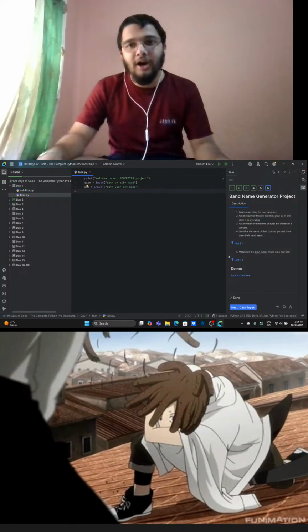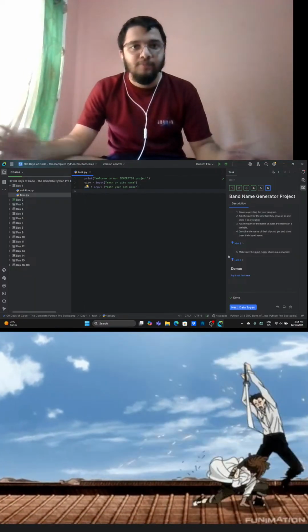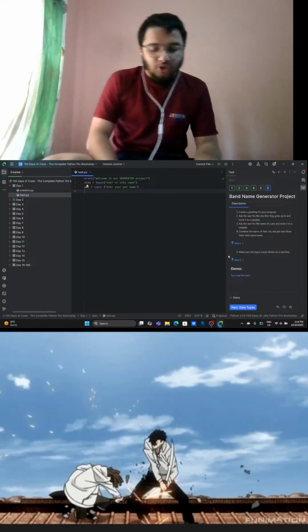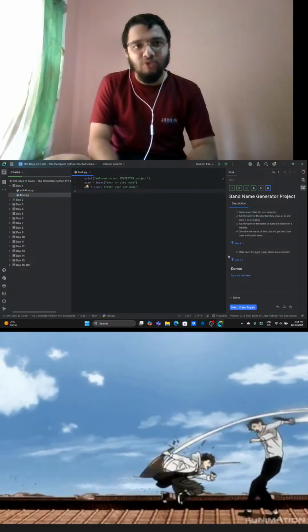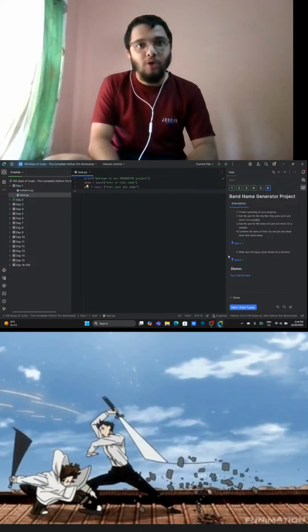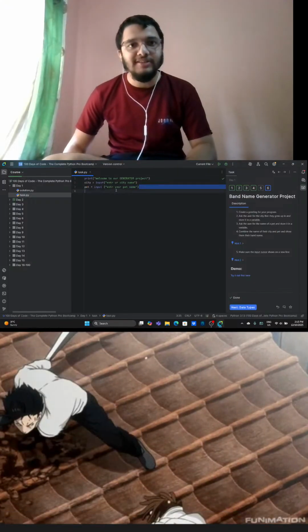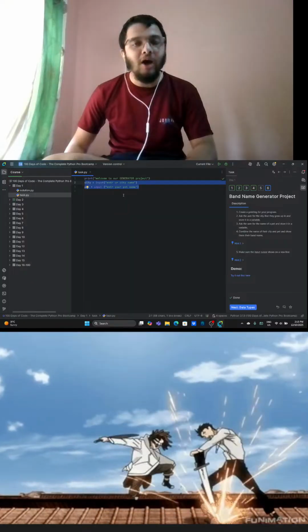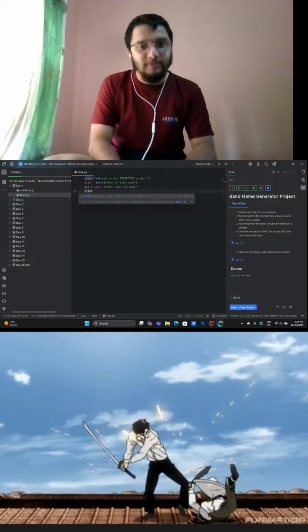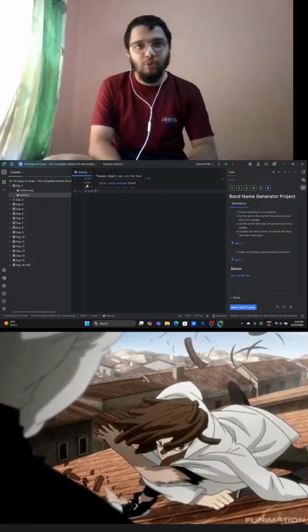So the third thing that we are asked to do is that we need to combine the name of the city and the pet so that their new band name is going to be combined. So for that, we need to use the concept of string concatenation. String concatenation basically means that you are going to combine two strings. And since here in our project, we are using strings in the form of variables, we are going to combine the variables. So how are we going to do it? The first thing that you're going to need is the print function. And once you have the print function, obviously you need to use the double quotation.